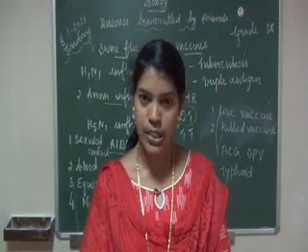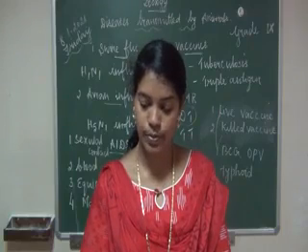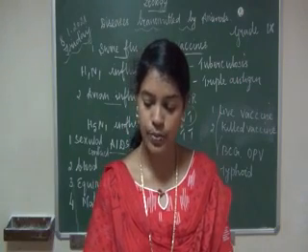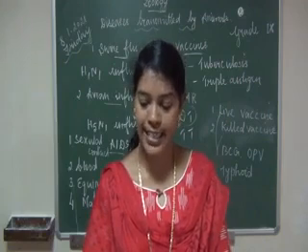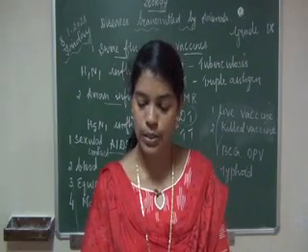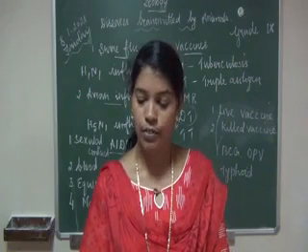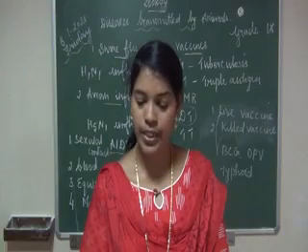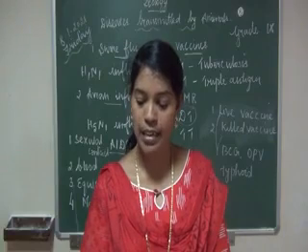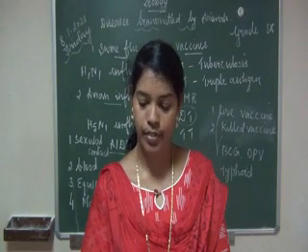Second mosquito, Culex mosquito, C-U-L-E-X. Disease, filaria. Put a hyphen and write it, children. F-I-L-A-R-I-A.